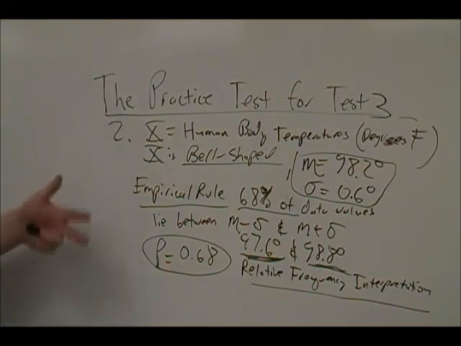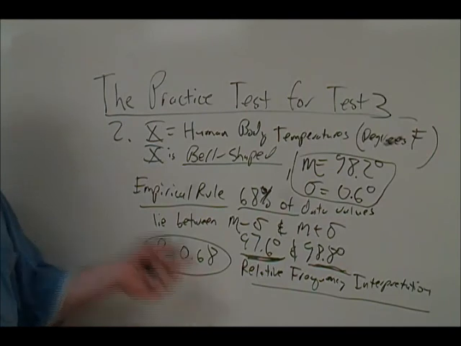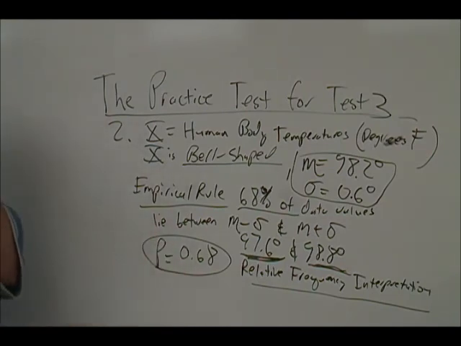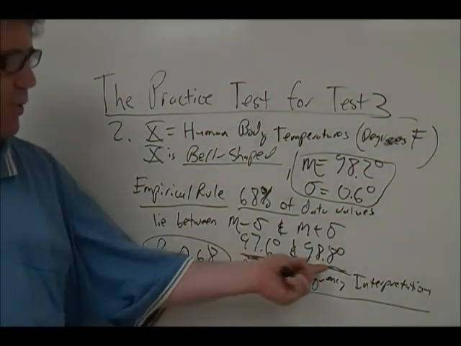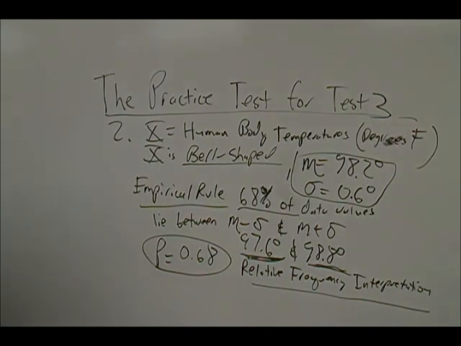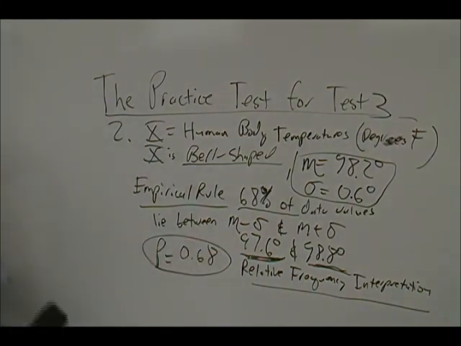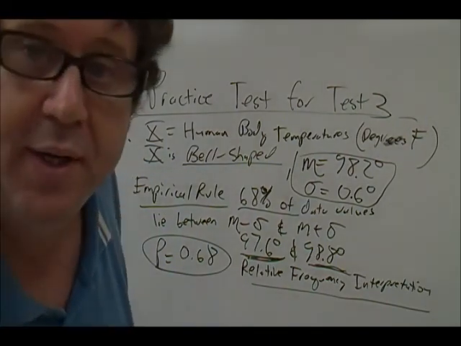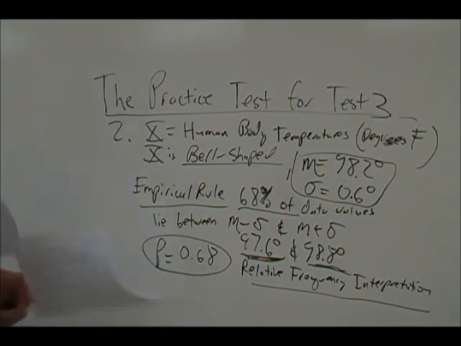And so using that fact from chapter 8, the empirical rule, together with the relative frequency interpretation of probability, we can determine that there's a probability of 0.68 that any randomly selected human is going to have a body temperature between 97.6 and 98.8. So the answer, 0.68 by relative frequency interpretation. Make sure that all went in there. It did. So now we're going to move on to problem 3.